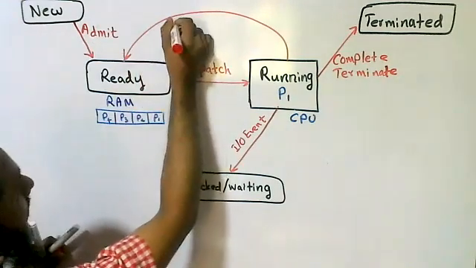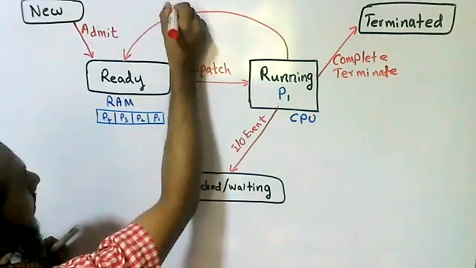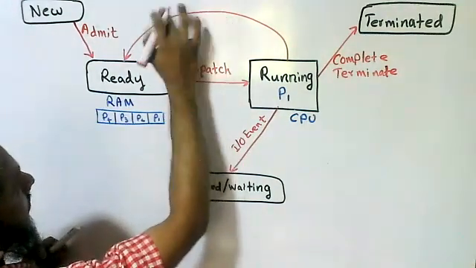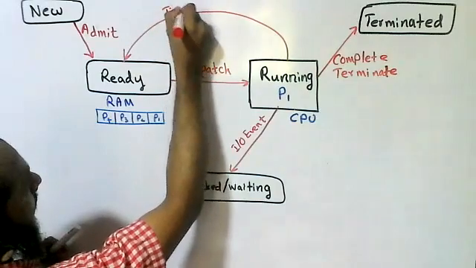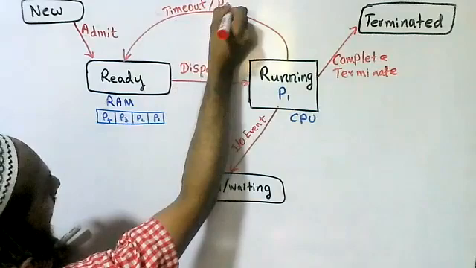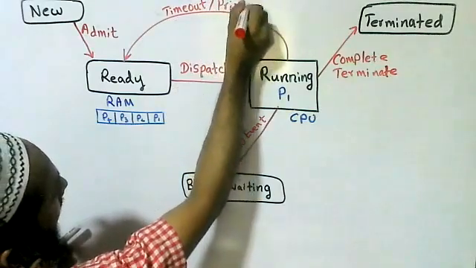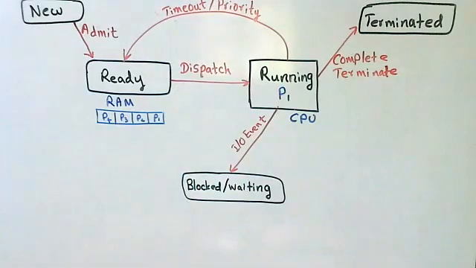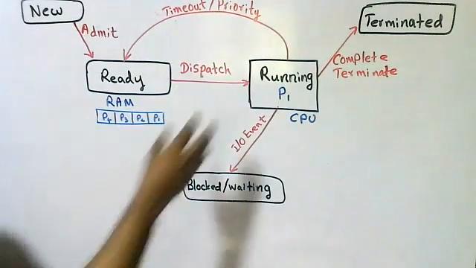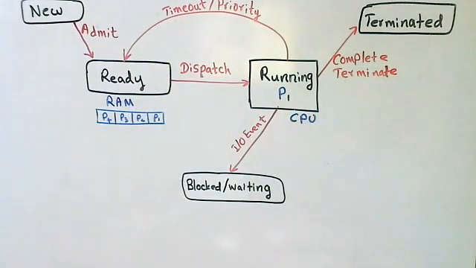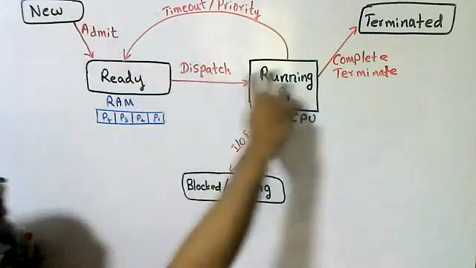So the reason is timeout, sorry, timeout, or even priority based, it can happen. A running process can be forcefully removed by the CPU and sent to the ready queue. Okay, right. These are the main 5 states.